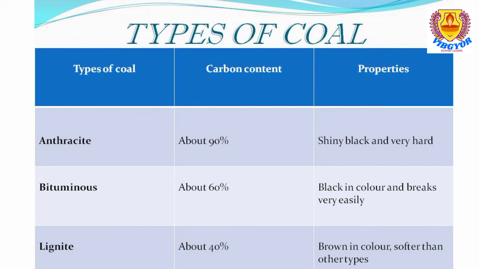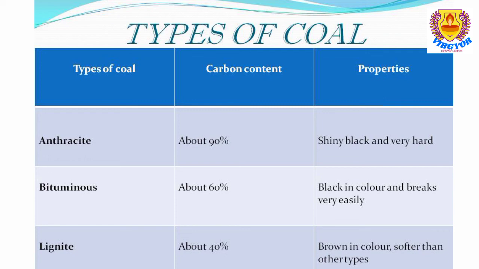And what are their properties? That is black in color and breaks very easily. So here you see in the properties, as we are moving from anthracite coal to lignite coal, its hardness decreases. Anthracite coal was very hard, but bituminous coal breaks very easily. So let us see about lignite. Lignite contains only 40% of carbon.